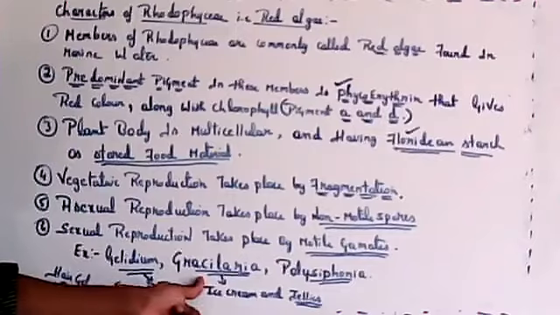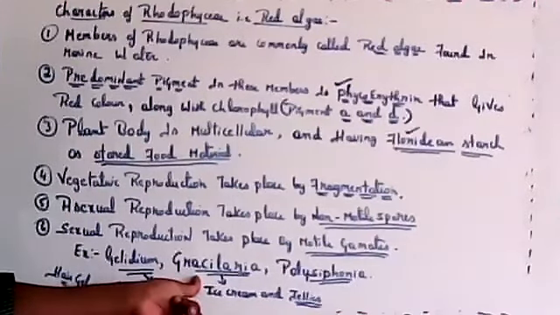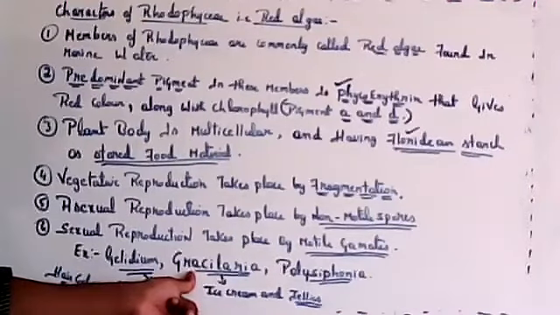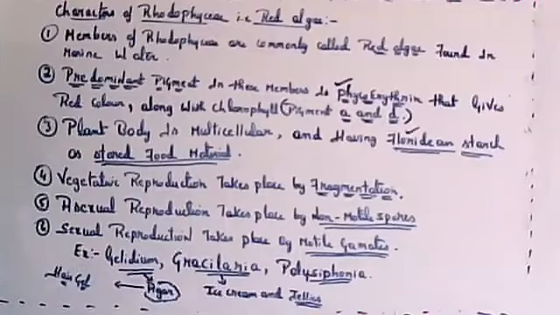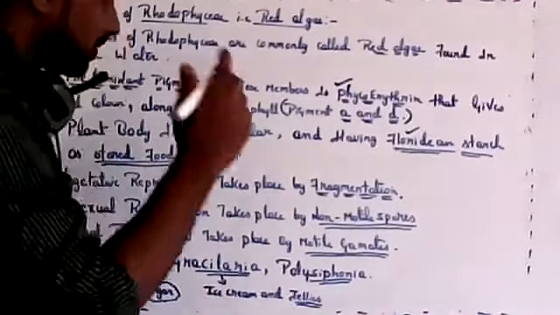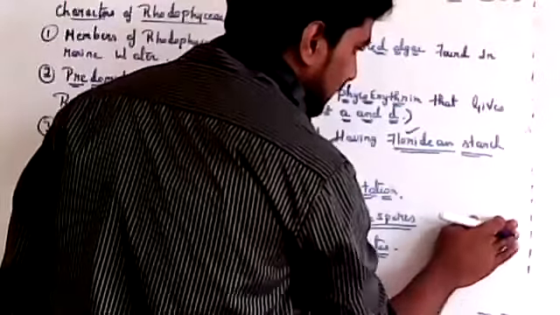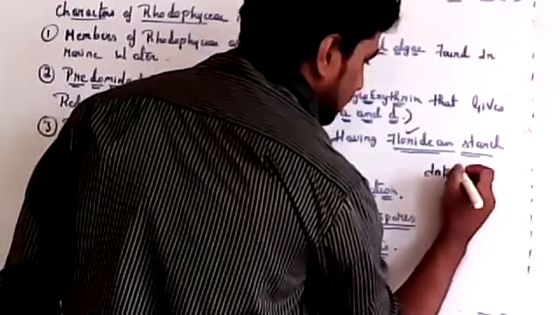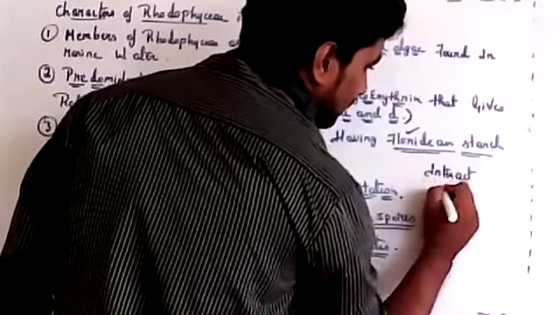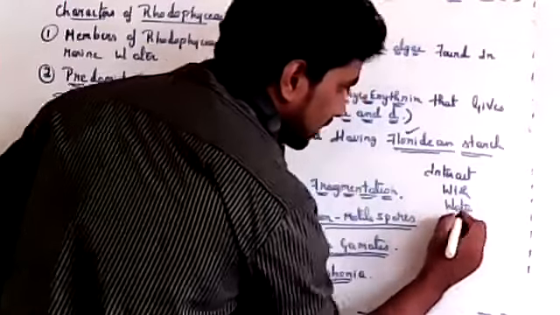Then Gracilaria is used in ice cream and jellies. The second example of red algae is Gracilaria. For the production of ice cream and jellies, a hydrocolloid kind of thing will be formed. Hydrocolloid means something which forms a thick paste-like structure and interacts with water. I will explain what a hydrocolloid is.